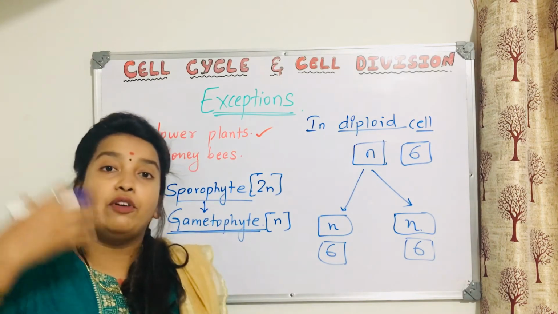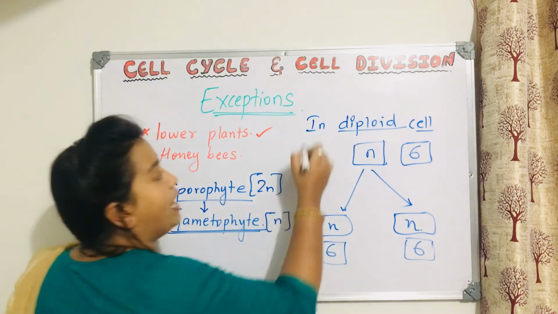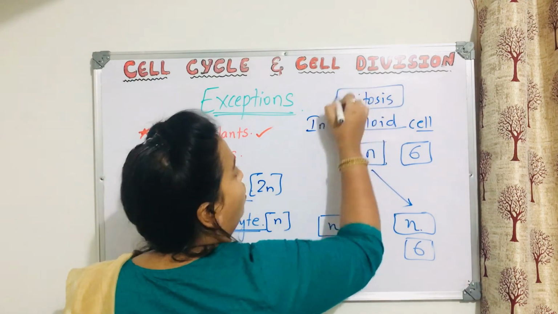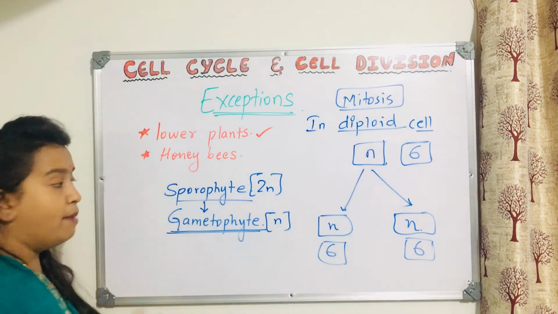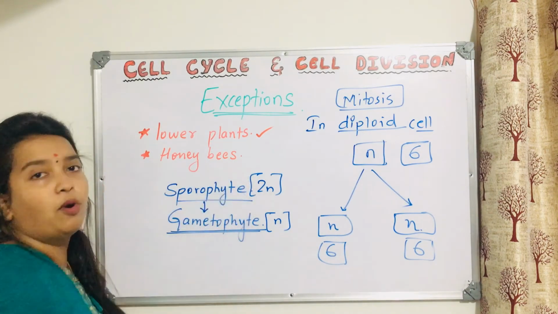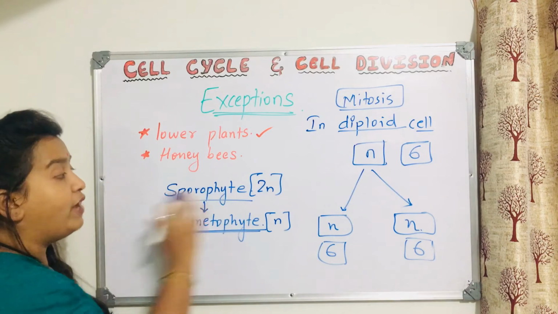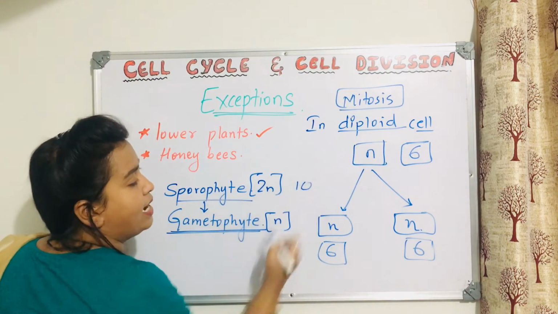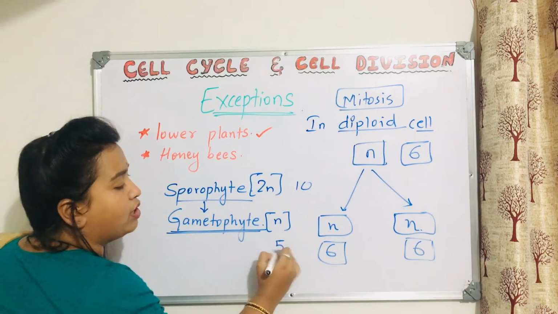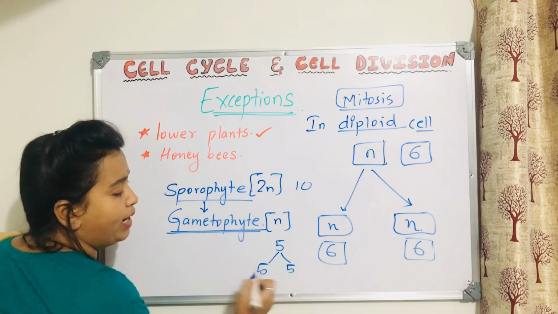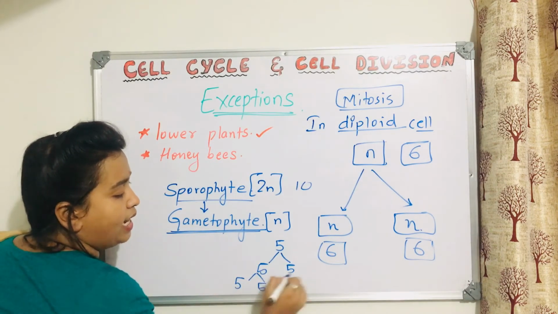And how is this gametophyte produced? It is produced by mitosis. But what is the number of chromosomes here? It is half the number of chromosomes the sporophyte has. For example, if the sporophyte has 2N equal to 10, then the gametophyte will have 5. So it undergoes mitosis to produce many daughter cells, like this.